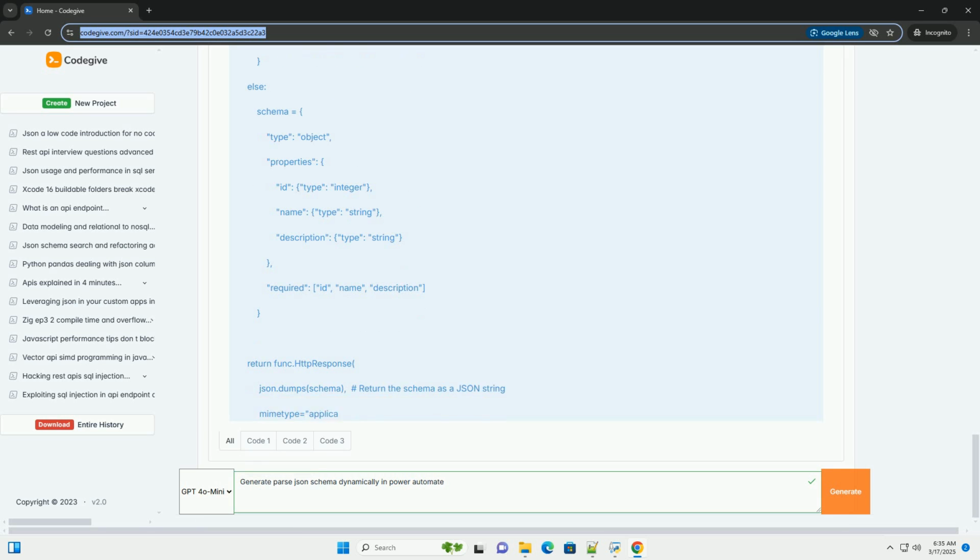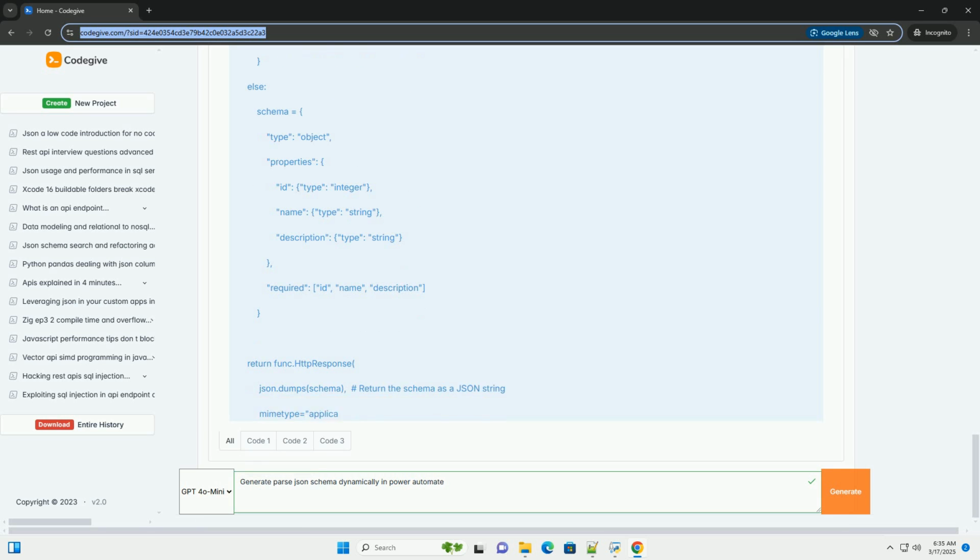Explanation of Azure Functions approach. Azure Function as schema generator: the Azure Function acts as a schema generation service. It receives the JSON data, analyzes it, and constructs a JSON schema that accurately represents the data structure. Separation of concerns: the schema generation logic is completely separated from the Power Automate flow.